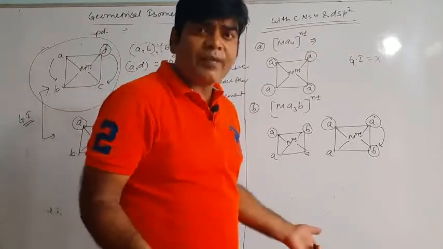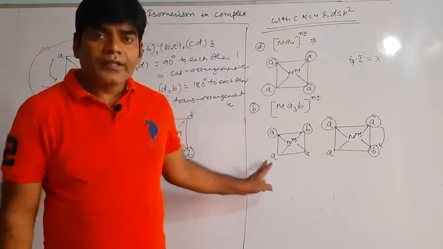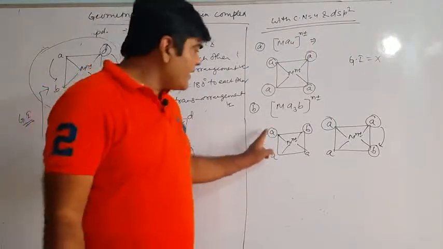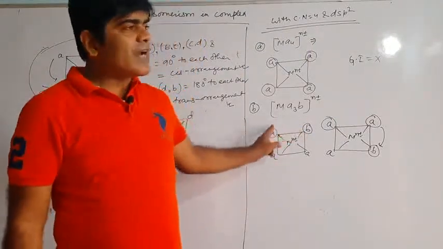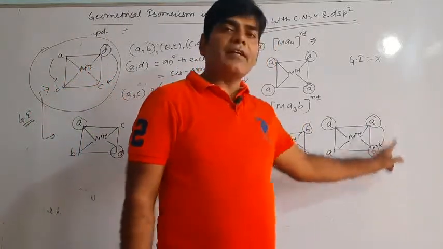No, all are same. Same ligand, so we cannot differentiate these ligands. Over here A and B are placed at 90 degree to each other, and over here also A and B are placed at 90 degree to each other.